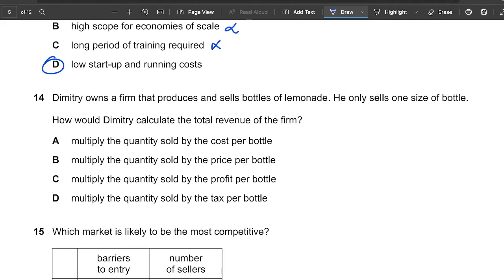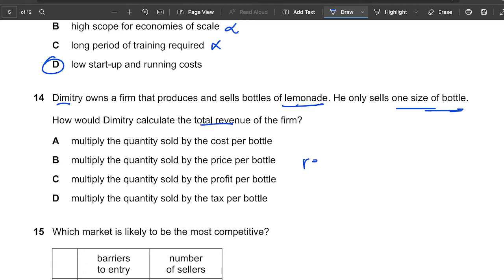Okay, we move on. Dimitri owns a firm that produces and sells bottles of lemonade. So he has a business, and he is selling bottles of lemonade. He only sells one size of bottle. How would Dimitri calculate the total revenue?